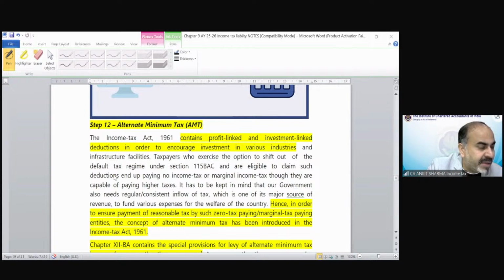Section 35AD: the business is not exempt. 35AD is a deduction. The business is not exempt. That is the deduction availability. How this business loss is set off against the same head of income, you should go through with the provision of the set off chapter. 35AD business is not exempted. Okay.